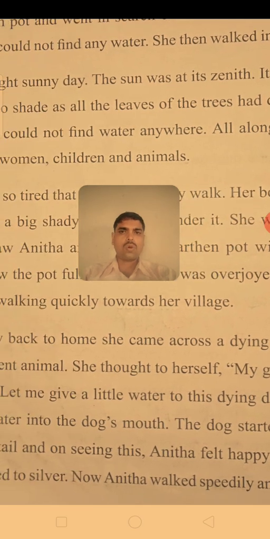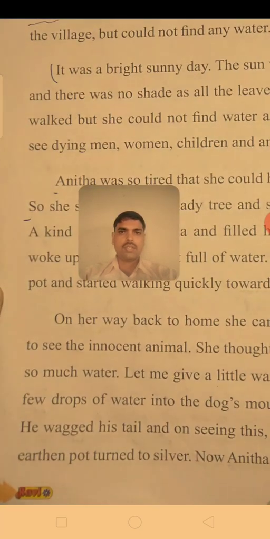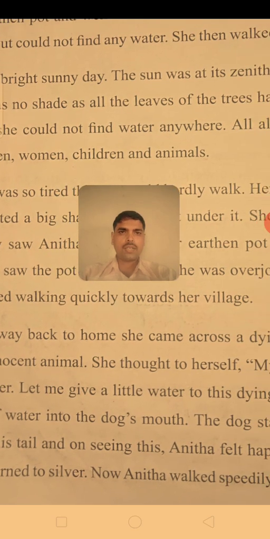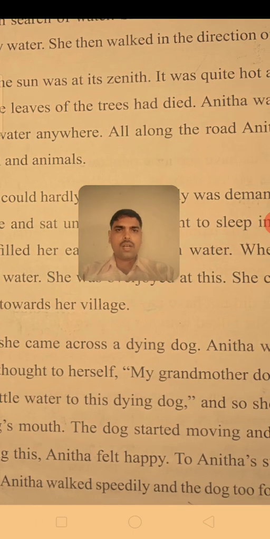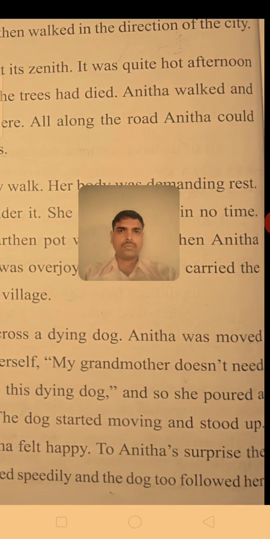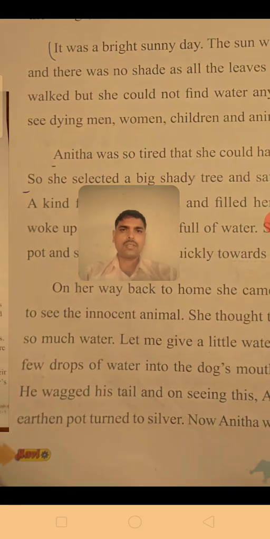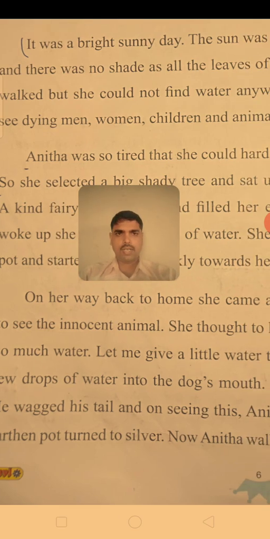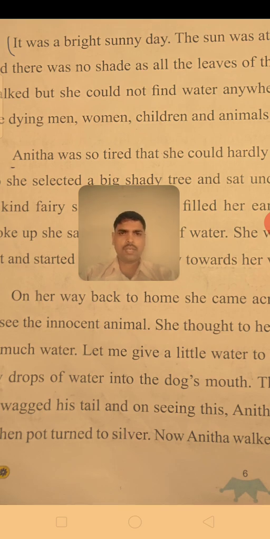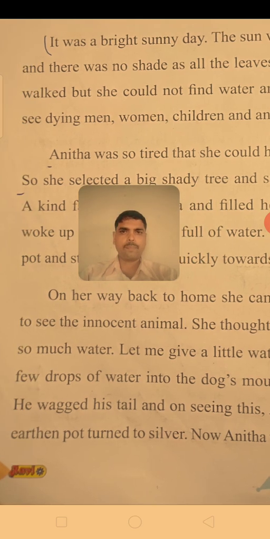Anita walked and walked in the village, but she could not find water anywhere. In the wells, in the lakes, in the river, she didn't find even a drop of water. All along the road, she saw people dying because there was no food and not a drop of water. The men, women, children, animals, all the creatures of that village were about to die.